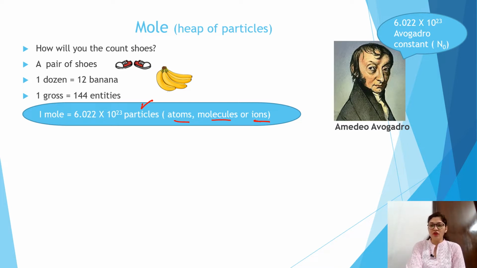The Avogadro constant was derived after his name, and initially it was depicted as Na, but later on it is depicted as N0. So this number, 6.022 into 10 raised to power 23, is known as the Avogadro constant.